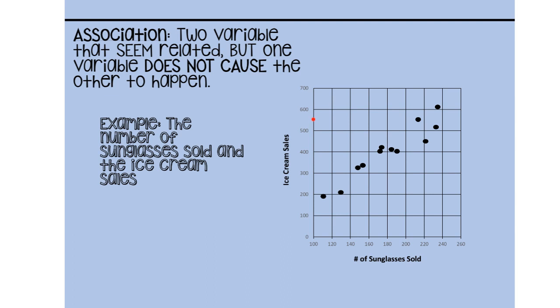So let's think about sunglasses. Sunglasses are usually being worn when it's sunny outside. And a lot of the time, the sunny months are the summer months. And then let's think about ice cream sales. More people are going to be purchasing ice cream at what time of the year? Probably when it's hotter, probably when it's sunny, therefore, also the summertime. So, really, both of these variables are increasing at the same time of year.